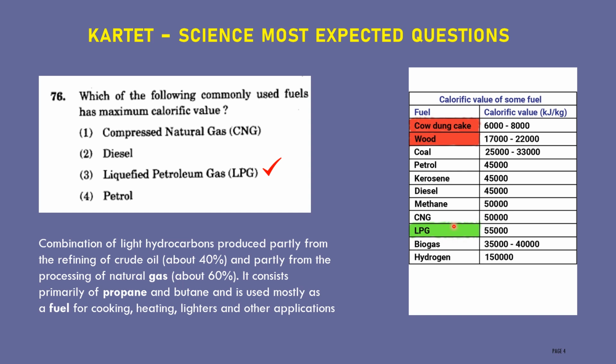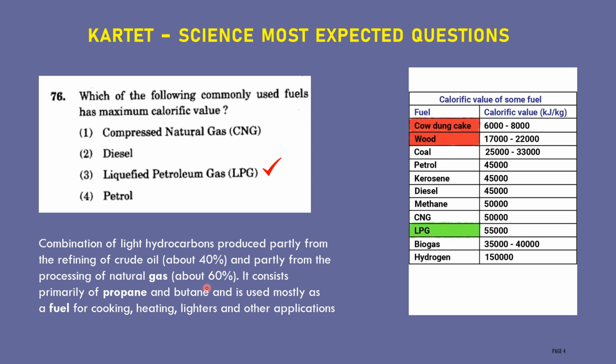Here the LPG has high calorific value. Its value is 55,000. Then what is meant by LPG? It is a combination of light hydrocarbons produced partly from the refining of crude oil, about 40%, and partly from the processing of natural gas, about 60%. Therefore, LPG is a combination of hydrocarbons.